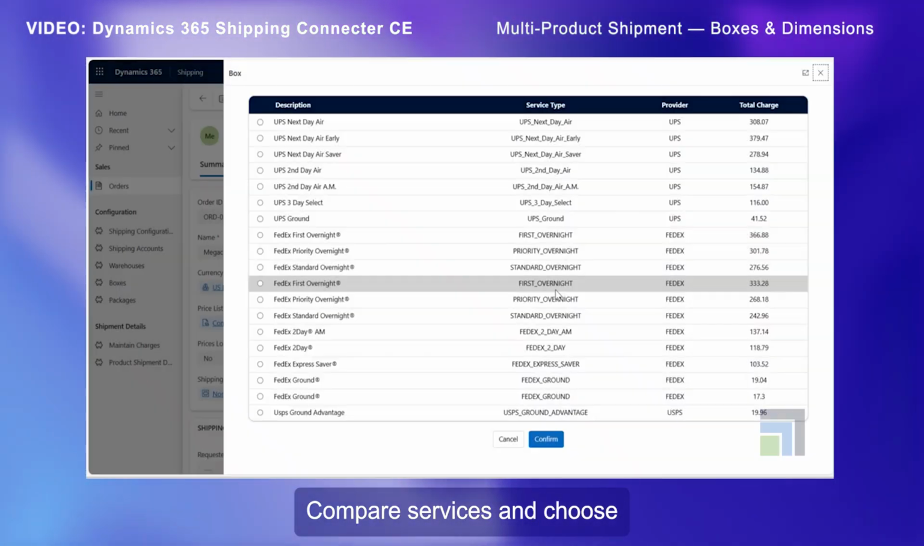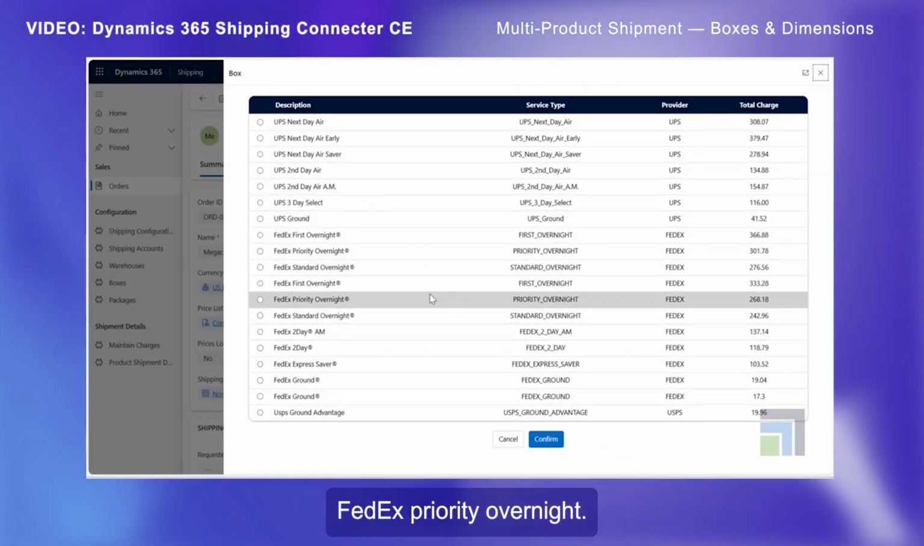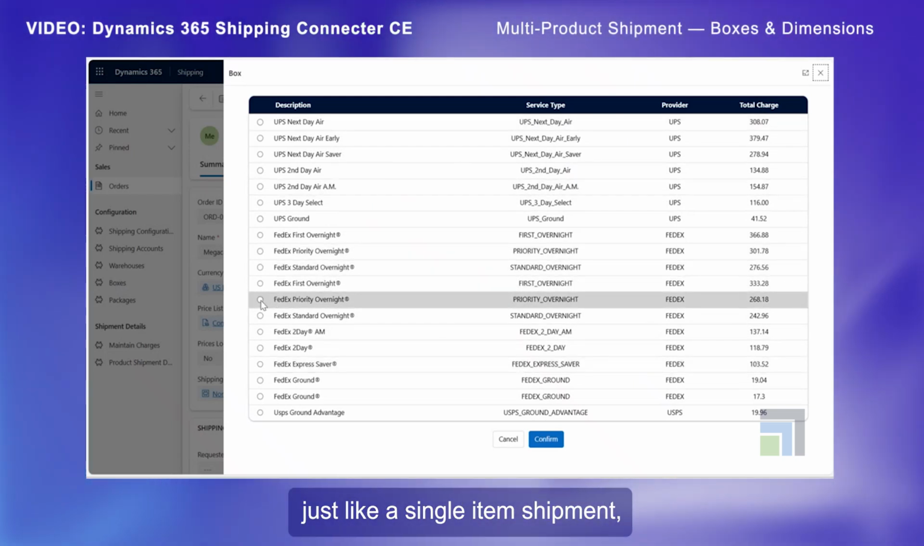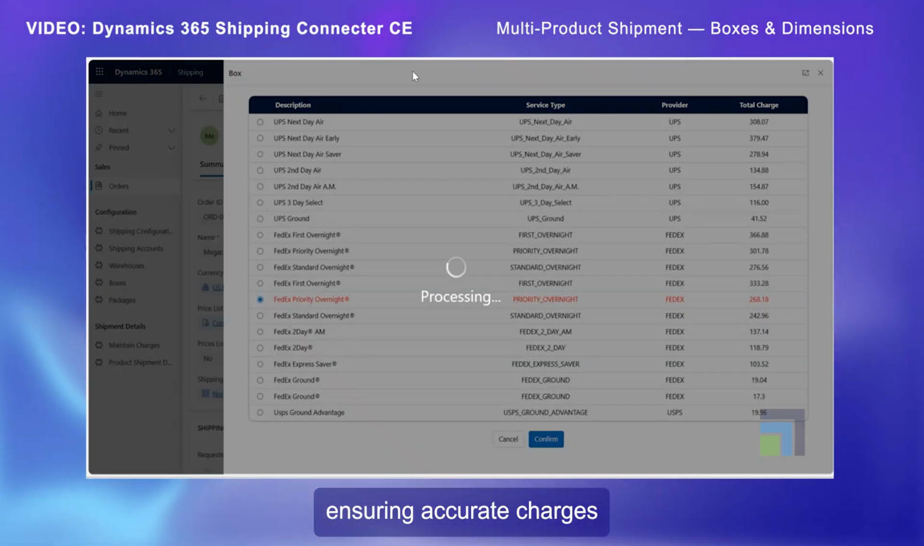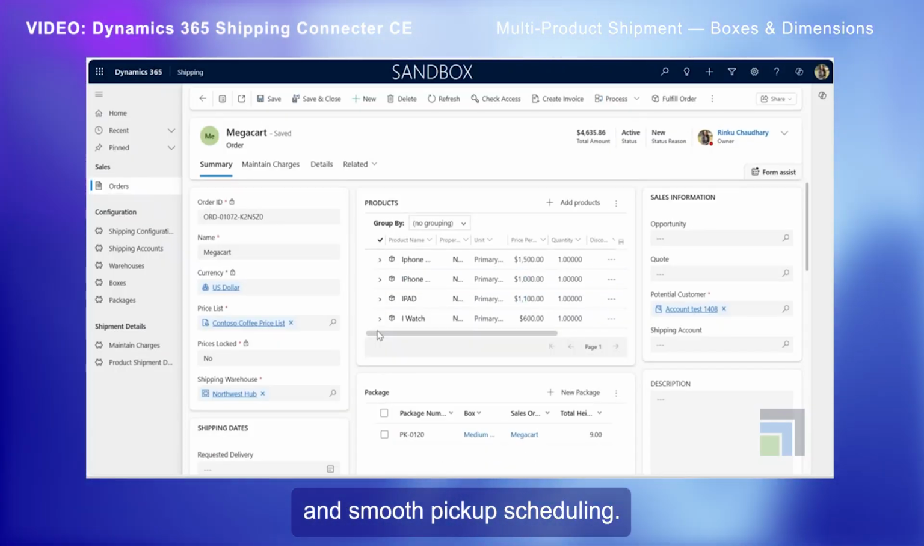Compare services and choose FedEx, Priority Overnight. Confirm and proceed, just like a single item shipment, ensuring accurate charges and smooth pickup scheduling.